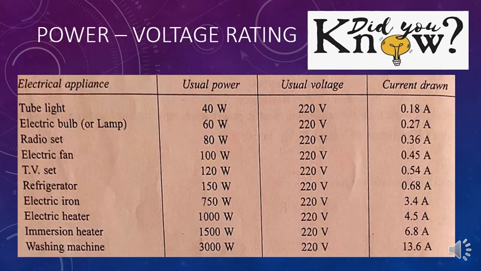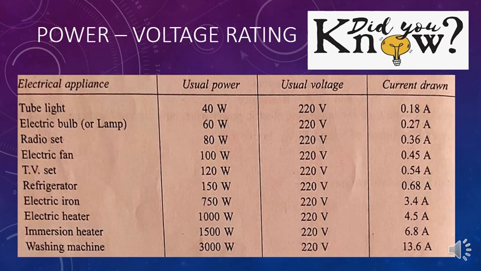For example, radio, fan, electric bulb, all these will have an engraved plate on it. If you have observed that, you will be knowing, which tells us the voltage and the electrical power consumed by it. For example, if you look at a particular bulb in your home, it may have the figures like 100 watts and a hyphen followed by 220 volts written on it. Did you ever see? If you have not observed that, after the session you have to see that now. So what do you mean by 100 watts for 220 volt? 100 watt means this bulb has a power consumption of 100 watts, and 220 volt means that it is to be used on the voltage of 220 volt supply line.